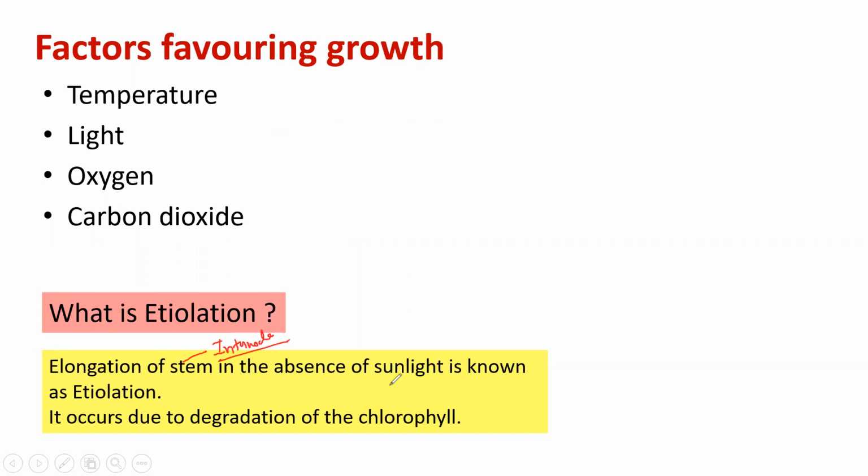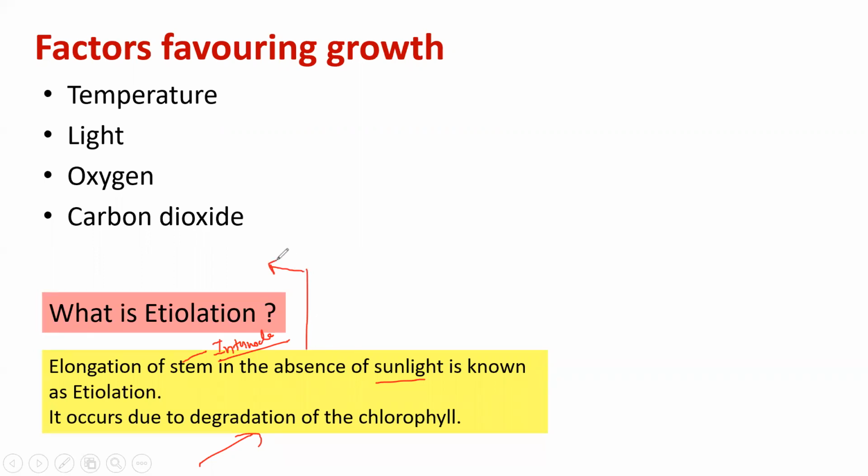Elongation of stem or internode in the absence of sunlight is known as etiolation, and it occurs due to degradation of the chlorophyll, because we know very well that the biosynthesis of chlorophyll requires light. And if we keep a plant in the dark, naturally the chlorophyll is not going to be synthesized. So in that case, there is an abnormal increase in the length of the stem or internode. That is what we call etiolation.